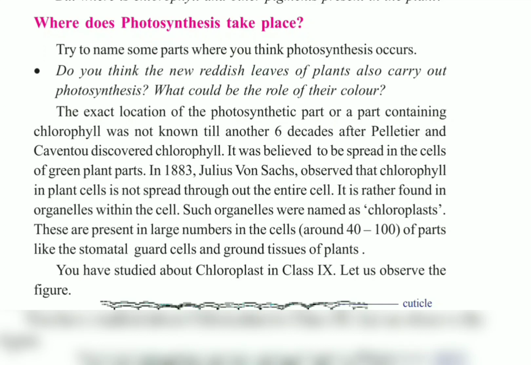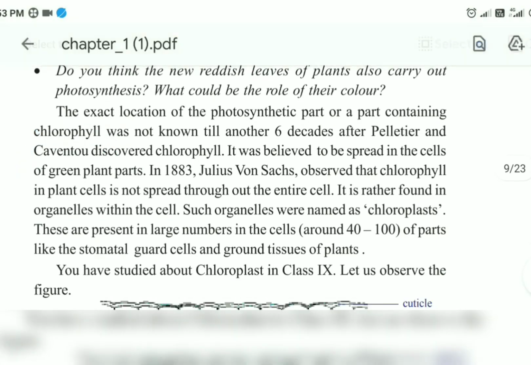So the chloroplast is one of the cell organelles. And these cell organelles, chloroplasts, are present inside the cells, like there are several other cell organelles such as mitochondria, Golgi apparatus, and nucleus. In the same way, chloroplasts also are cell organelles which are present inside the cell. So chlorophyll is present inside these cell organelles. Now there are nearly 40 to 100 chloroplasts present in each cell.